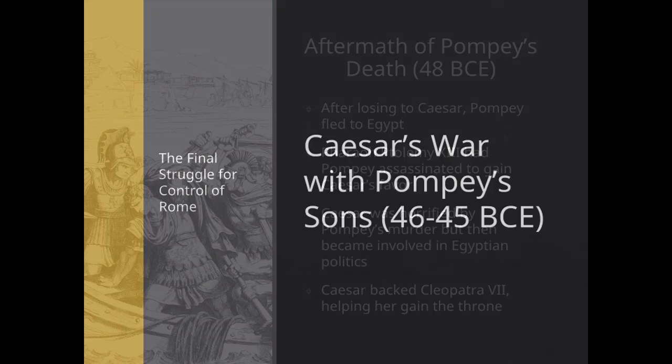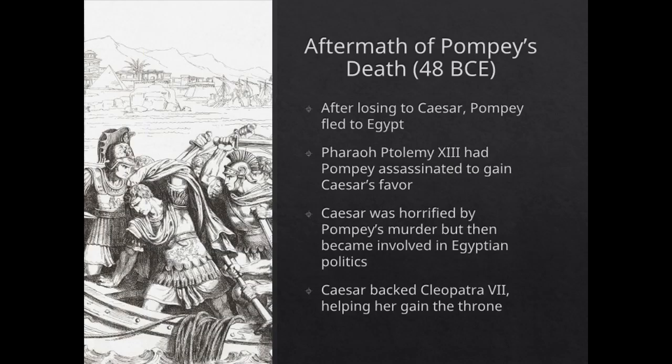After Julius Caesar's victory over Pompey at the Battle of Pharsalus in 48 BCE, Pompey fled to Egypt seeking refuge. However, Pharaoh Ptolemy XIII, hoping to gain Caesar's favour, had Pompey assassinated upon arrival. When Caesar reached Egypt, he was horrified by Pompey's murder and reportedly wept at the sight of his severed head. However, he quickly became involved in Egyptian politics, siding with Cleopatra VII in her struggle for power. With Caesar's support, Cleopatra emerged as the sole ruler of Egypt, ensuring a strong alliance between Rome and Egypt.